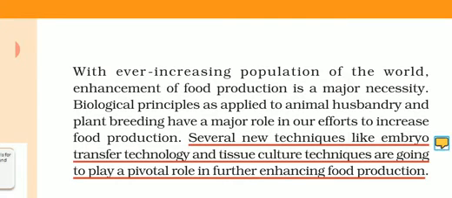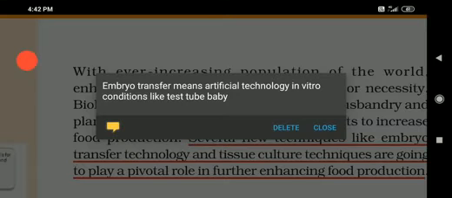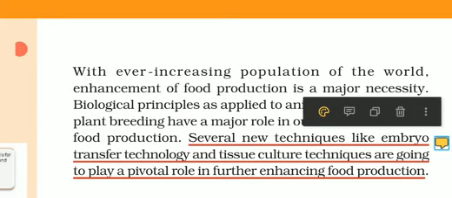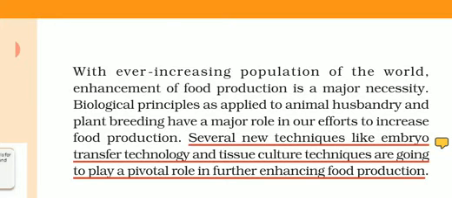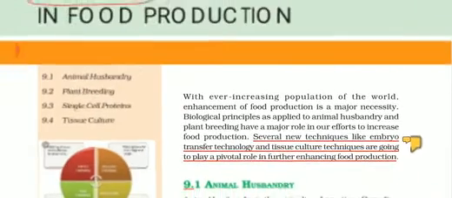Embryo transfer technology means in vitro conditions, artificially, like a test tube baby, so fertilization is done outside the body. Similarly, in laboratories plants are kept and then grown into new plants. Tissue culture technique is done in plants, where only a simple plant part is taken and grown in laboratory conditions.